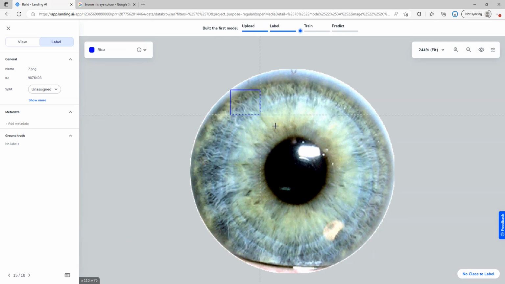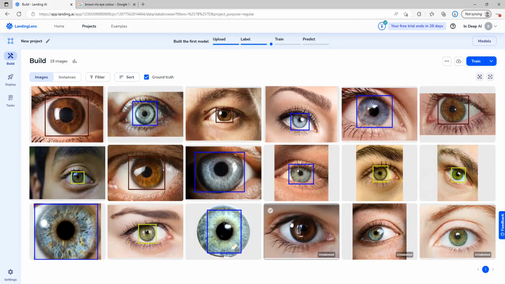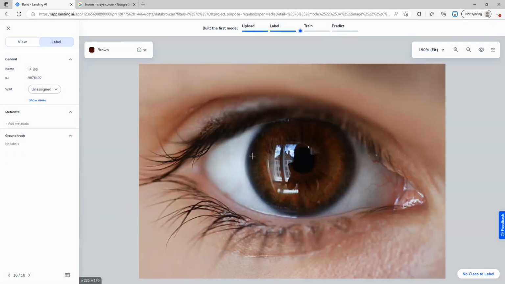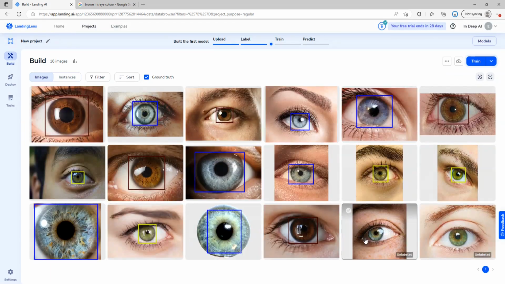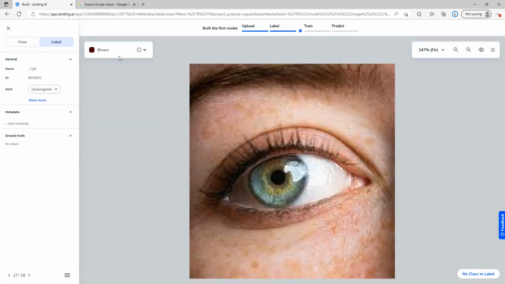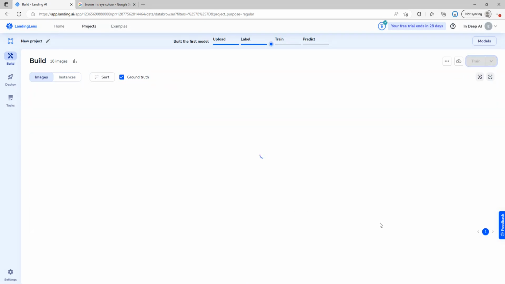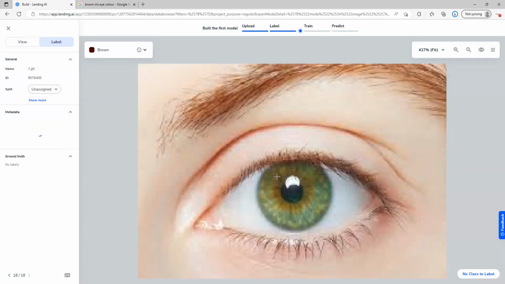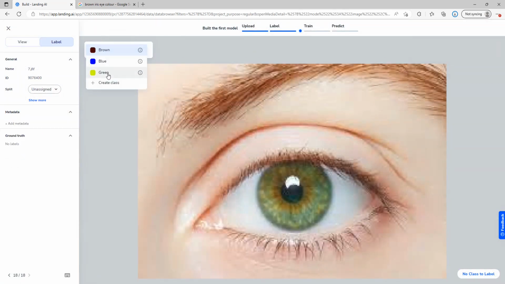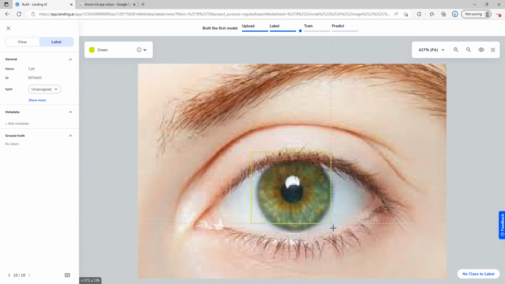A bit trickier here, you have to be inside the image. Brown variant, slightly pixelated blue variant, heavily pixelated, and again heavily pixelated, green variant, and that will do.